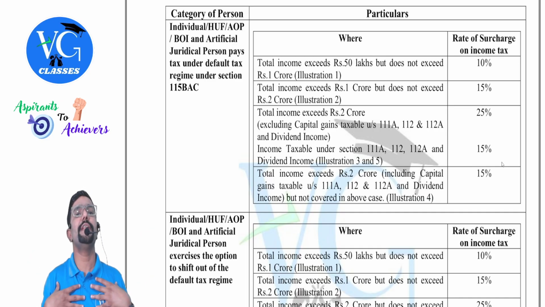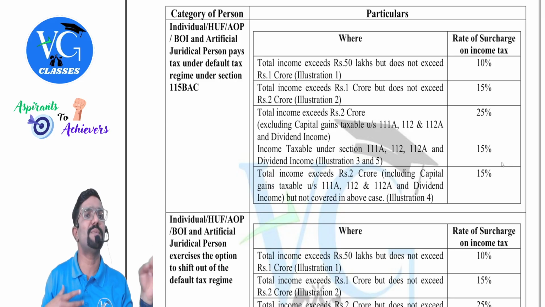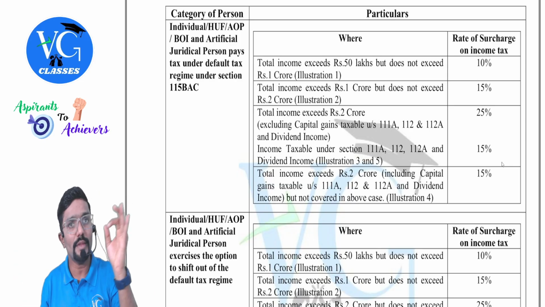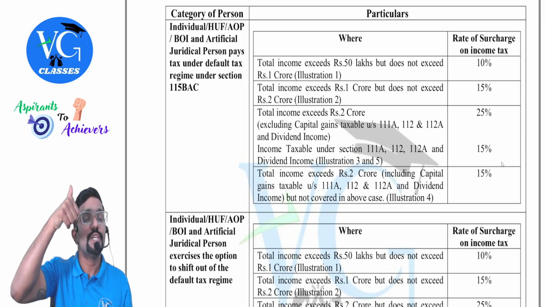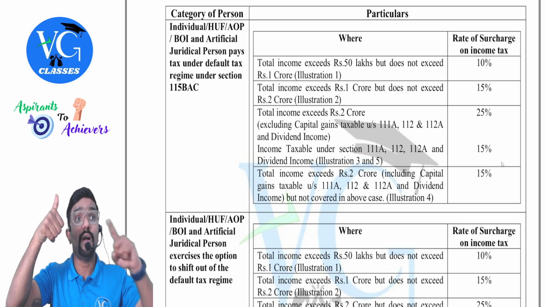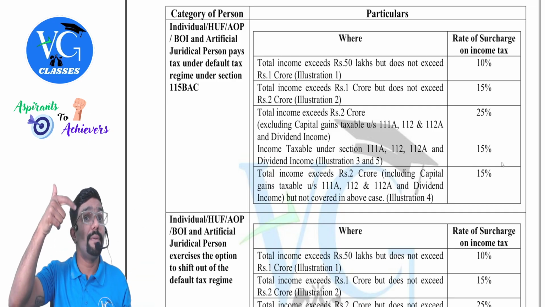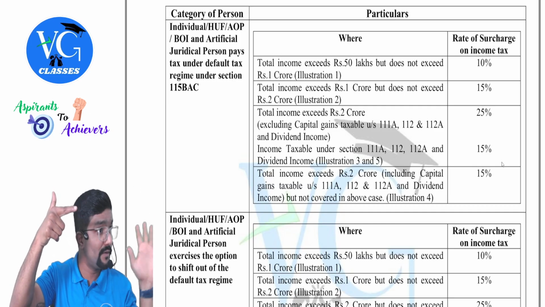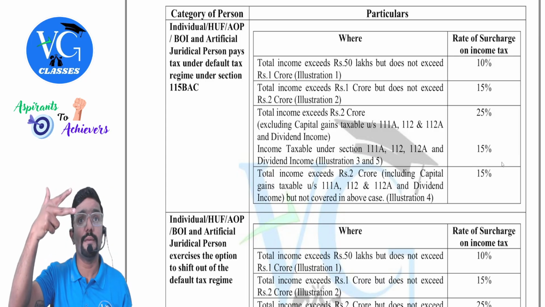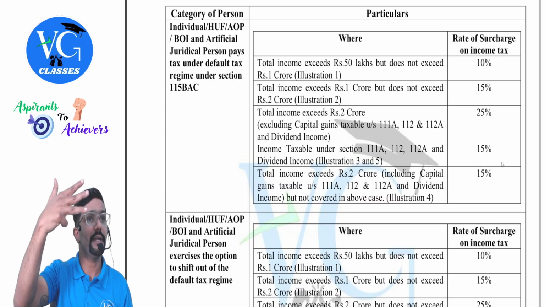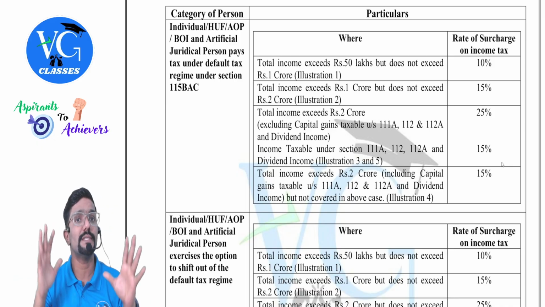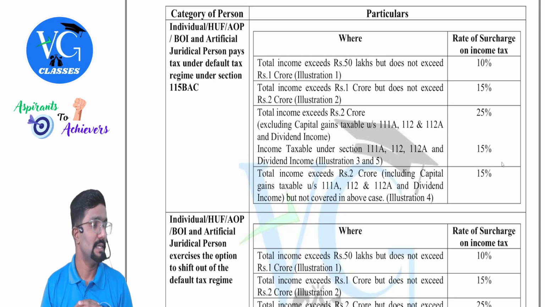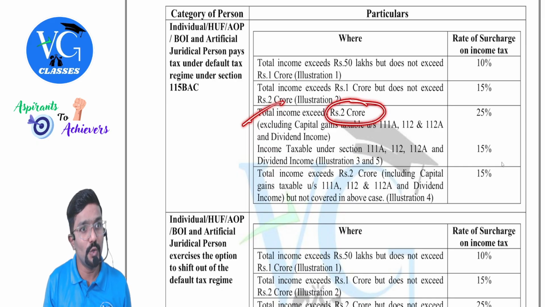If I ask you, I have a dividend income of 10 lakh, I'm an individual, should I pay tax at special rate or normal rate? Normal rate. But when it comes to surcharge, whatever tax we calculate on short-term capital gain under section 111A on transfer of listed securities, long-term capital gain under section 112A on transfer of listed securities, plus section 112 on any other long-term asset, and then dividend income, on this tax, the maximum surcharge is 15%.